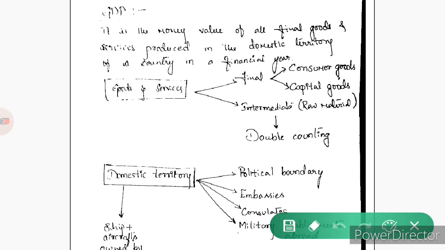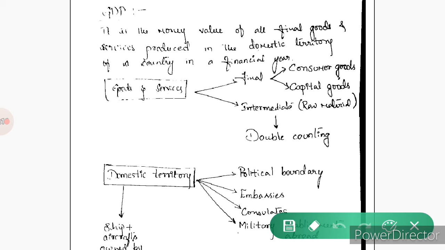Important measurements of national income are GDP, GNP, NDP and NNP. Today, let's see regarding the GDP and GNP. Now, let's see regarding the GDP, that is Gross Domestic Product.